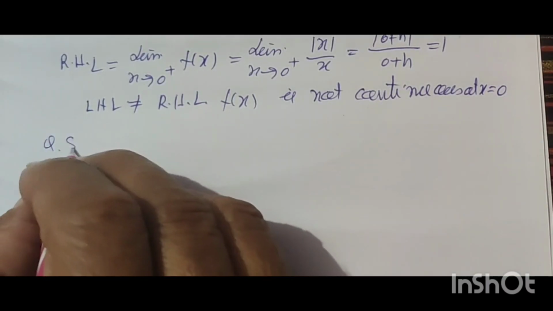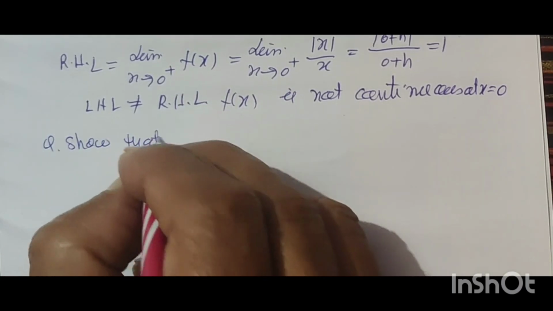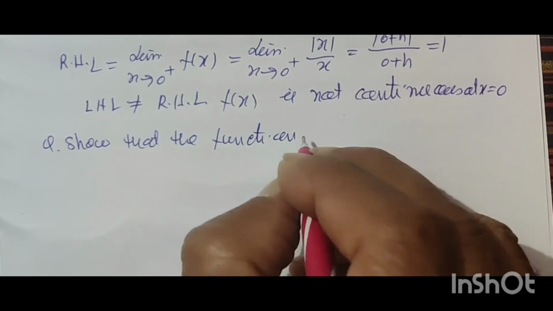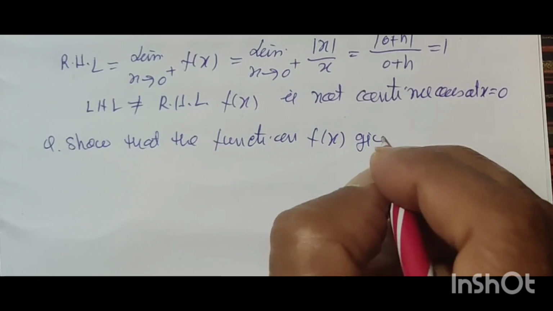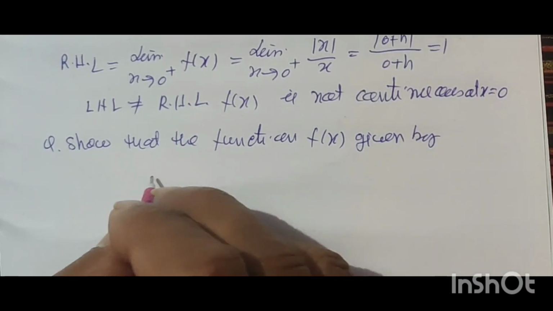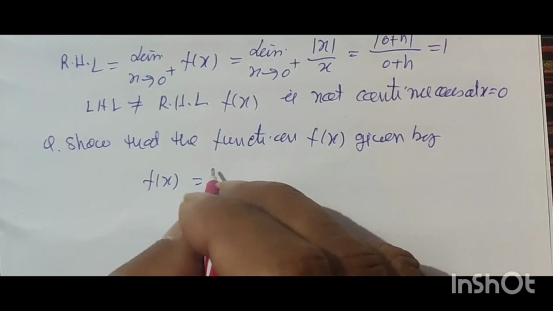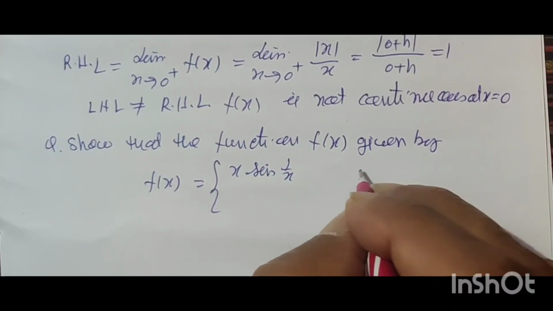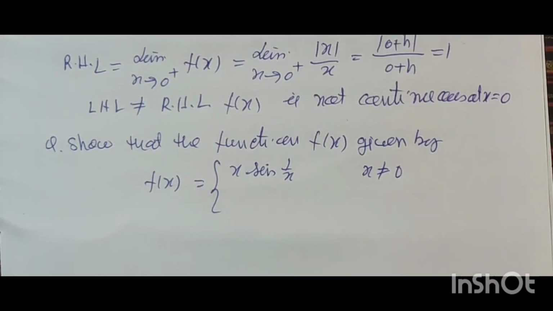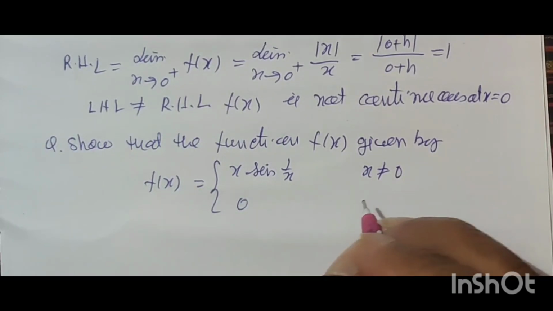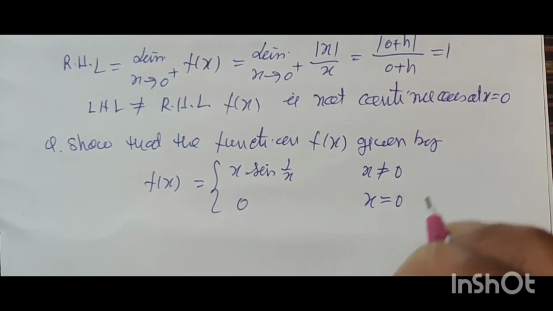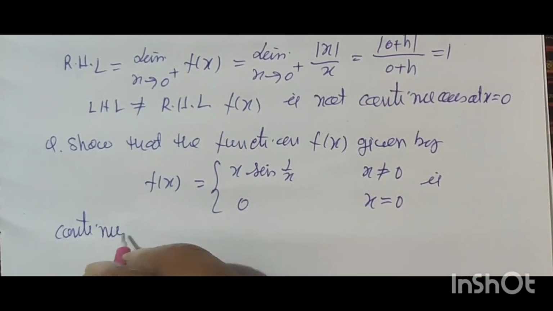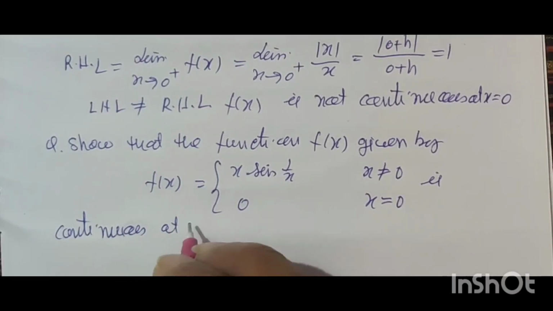Question: Show that the function f(x) given by f(x) is equal to x into sine 1 by x, x is not equal to 0, and this is 0 at x = 0, is continuous at x = 0.